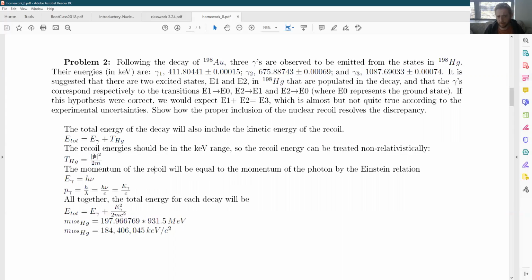We know that the total momentum carried off by the Mercury is going to be the same as the momentum carried by the photon, which we can get directly from the Einstein relation here. And altogether, we end up with the total energy is the original gamma ray energy plus this correction factor for the kinetic energy. The mass of Mercury, as stated earlier, is pretty large. It's almost 200,000 keV, so it's going to be pretty small compared to this gamma ray.